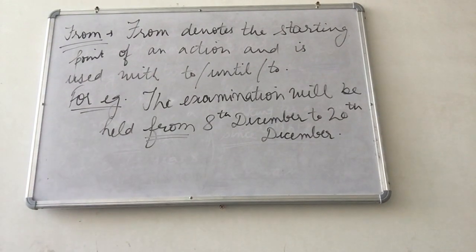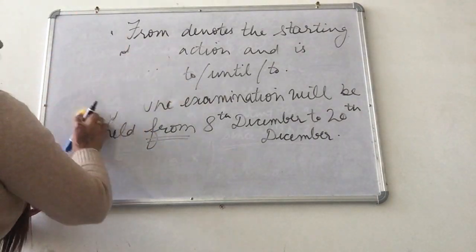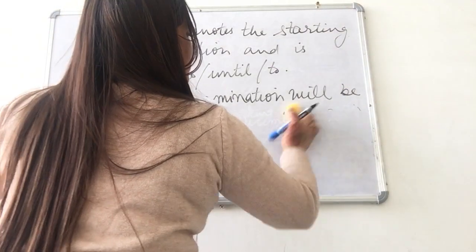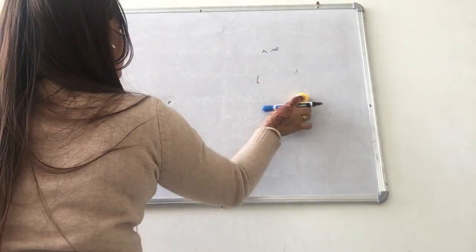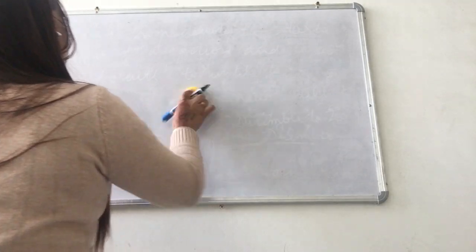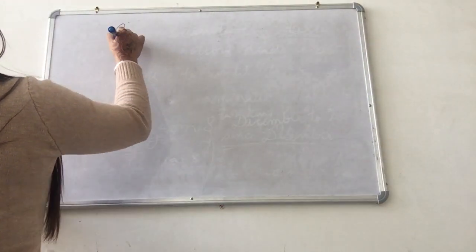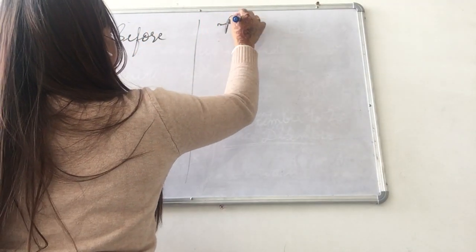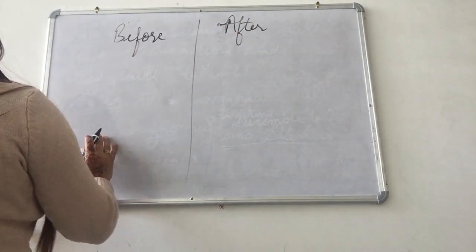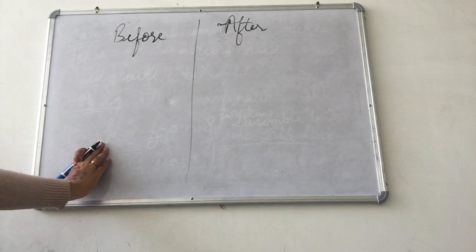And next with us are before and after. We use before to show the time prior to the start or completion of any action.